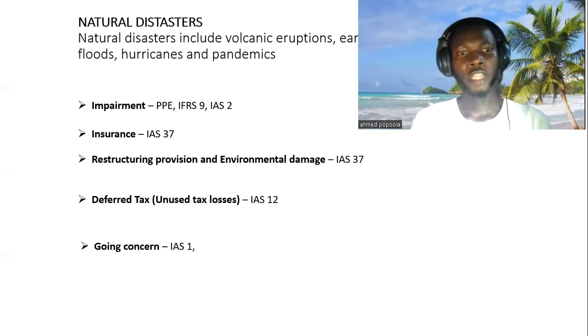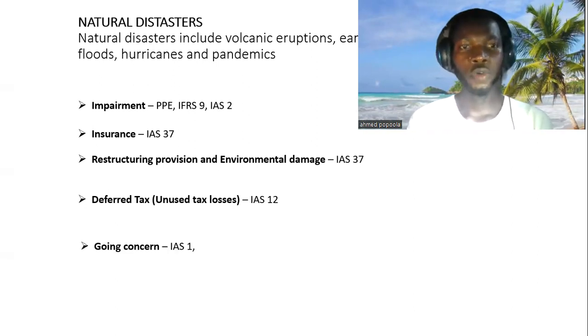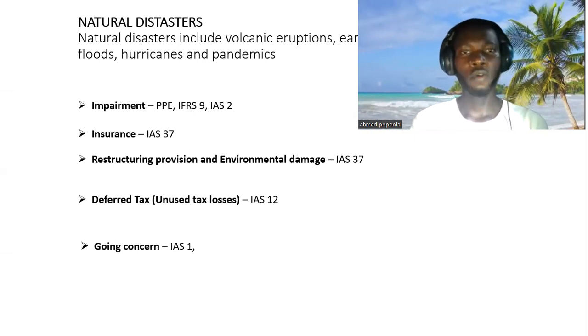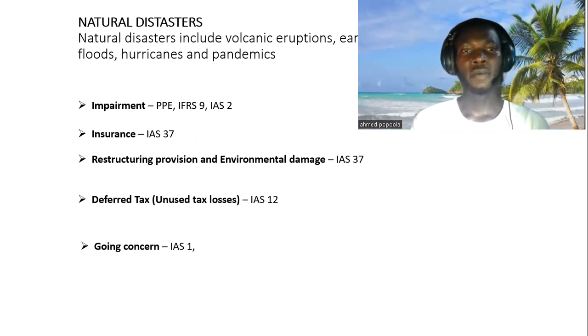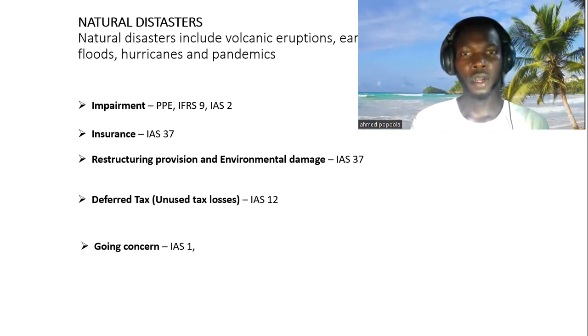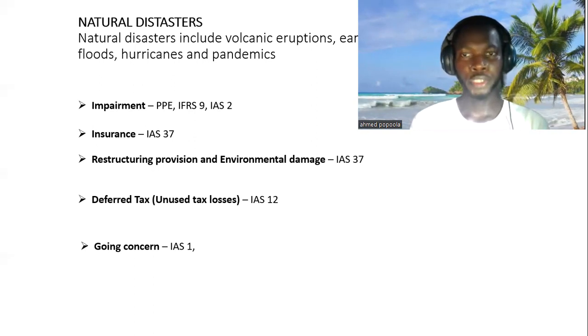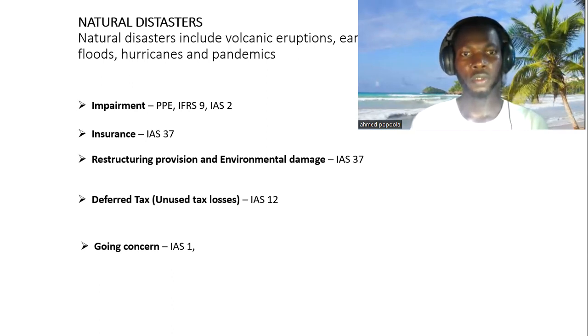So another area that is also very important is the going concern of the entity. Due to the natural disaster that occurred, one way or the other, the entity maybe has taken some loans with banks. And due to the natural disaster, the entity might breach some of the loan covenants, and it will affect its liquidity to operate for the next foreseeable period.